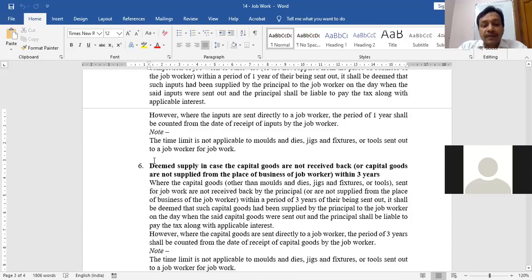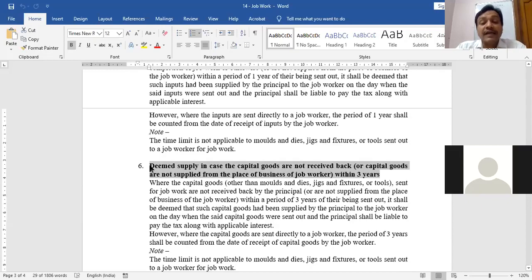Next point, same is the case in capital goods. If you fail as a principal to bring back your capital goods within 3 years, or you fail to supply this capital good within 3 years, then government will assume that you yourself have supplied the machine to the job worker, and on this supply you as a principal will be liable to pay the GST.